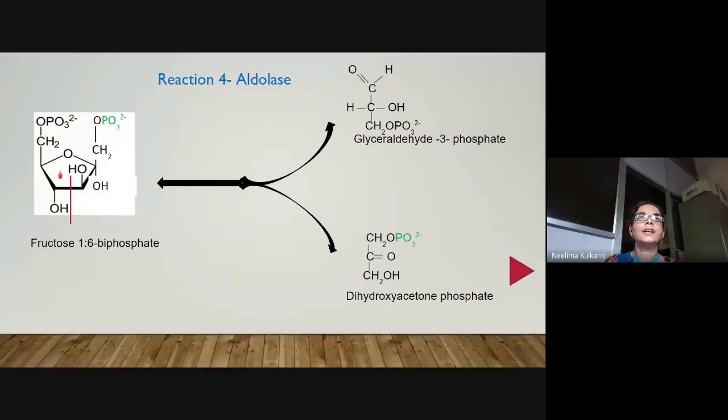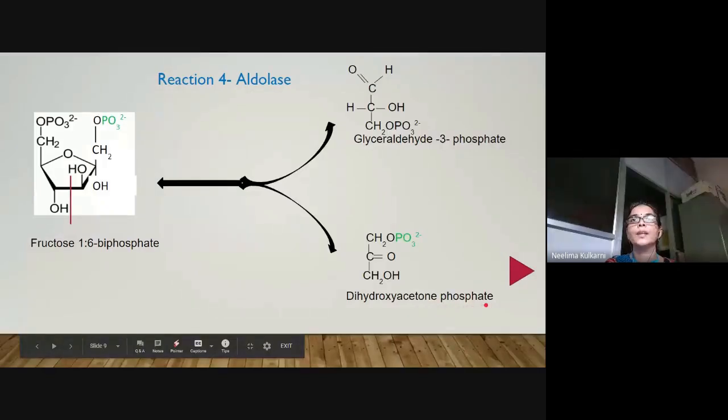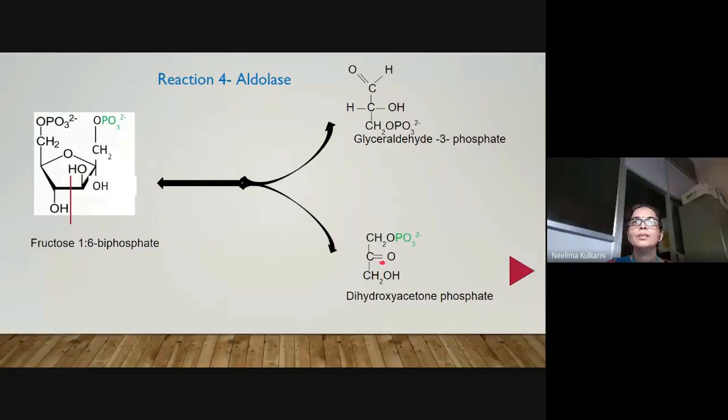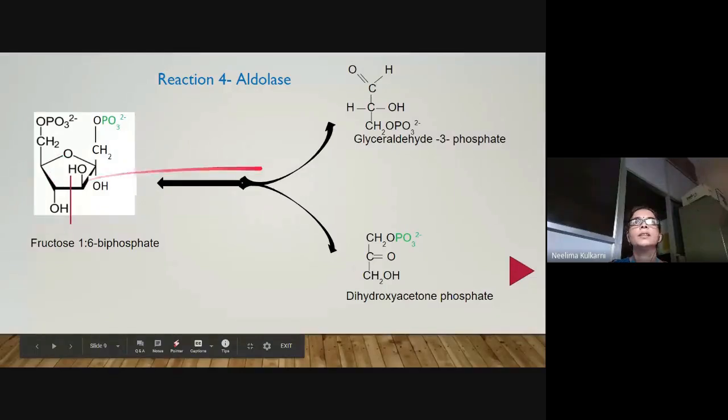You can see here, it is cleaved here to give two 3-carbon derivatives. This part is converted into dihydroxyacetone phosphate because it has this first carbon, which was a carbonyl group in the linear structure. So this is the ketonic group. So this becomes dihydroxyacetone phosphate, and the other three carbons are converted to glyceraldehyde 3-phosphate.